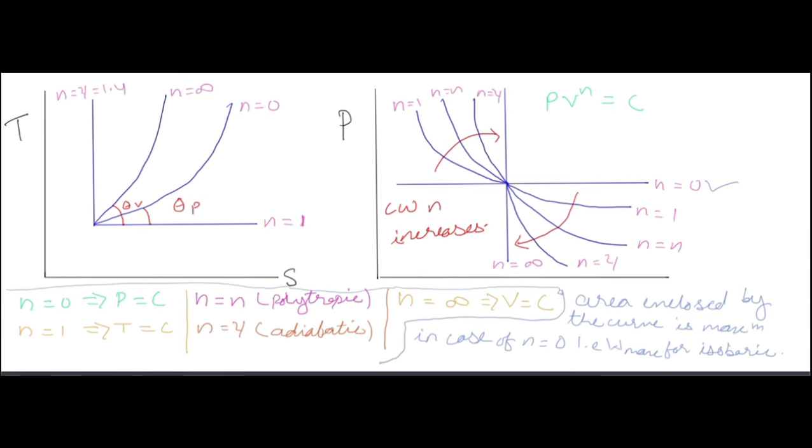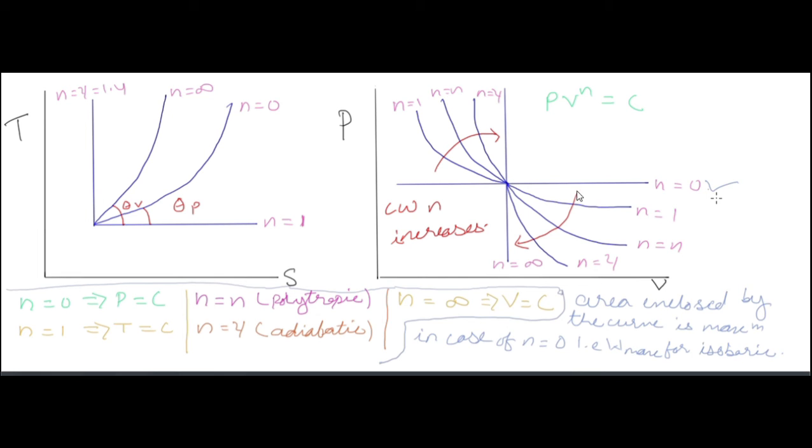In the PV curve you can see that the index is increasing in the clockwise direction. This is n is equal to 0. In the clockwise direction, when you move up, n is equal to 1, n is equal to n, n is equal to gamma. Now the polytropic index is less than the adiabatic index. So n is equal to 0, n is equal to 1, n is equal to n, n is equal to gamma, and n is equal to infinity for constant volume. So in the PV diagram, clockwise n increases.